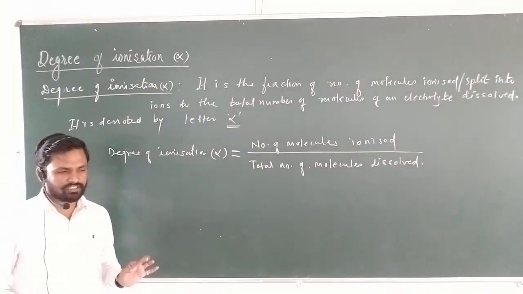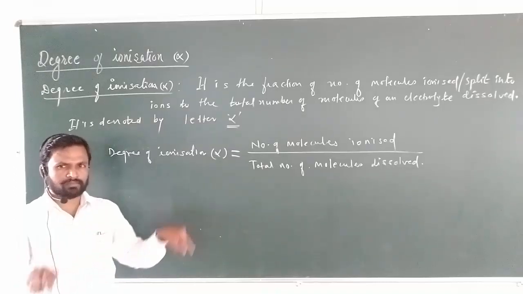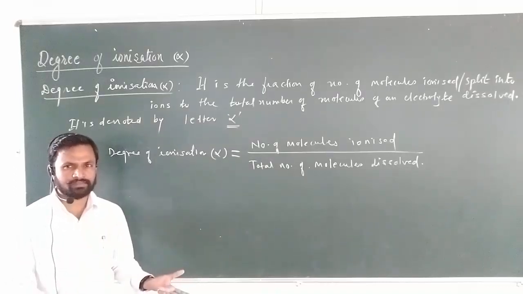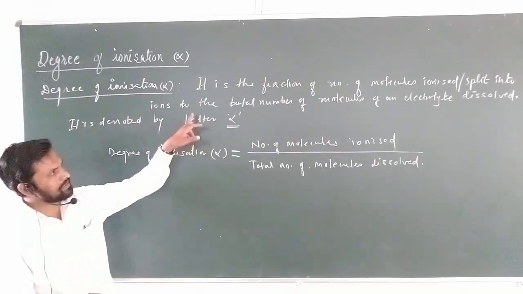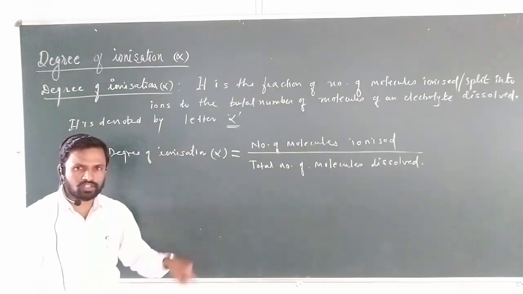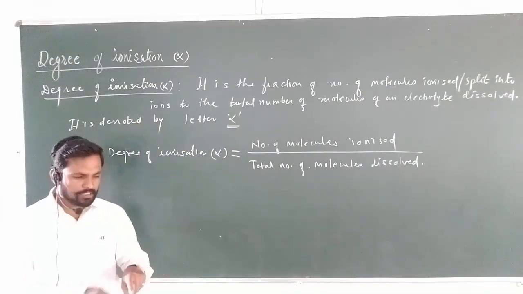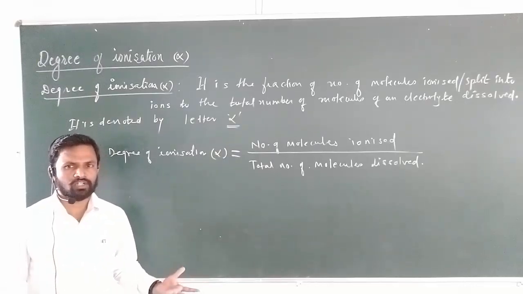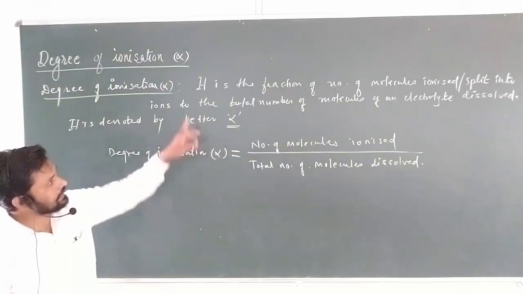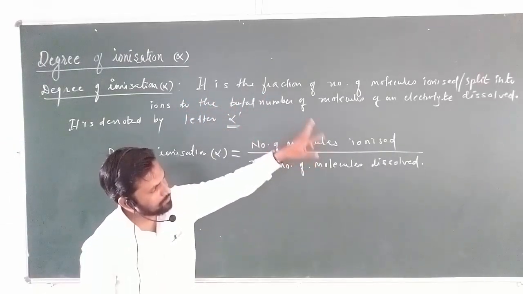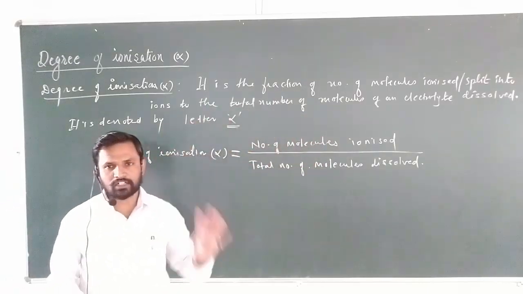Ionization, we know the concept of ionization. Ionization म्हणजे काय? जे काही इलेक्ट्रोलाइट आपण एखाद्या सोल्युशन मध्ये, ॲक्वेस सोल्युशन असेल किंवा दुसरं कुठलाही सोल्युशन असेल, सॉल्व्हेंट मध्ये आपण डिसॉल्व करतोय, what happens? Electrolyte is a substance which forms into the ions. So ionization is the forming of the ions, means splitting into ions. Here we should understand the degree of ionization: the fraction of number of molecules ionized to the total number of molecules of an electrolyte dissolved.